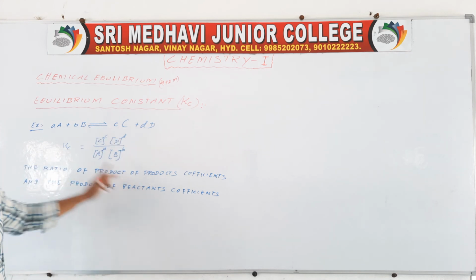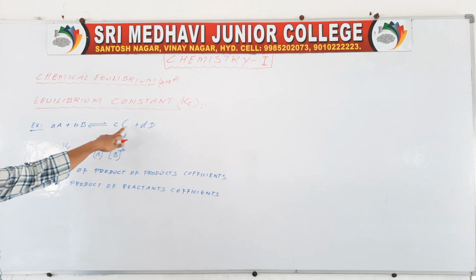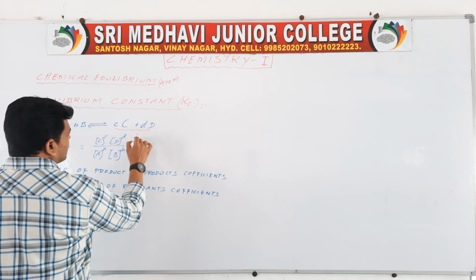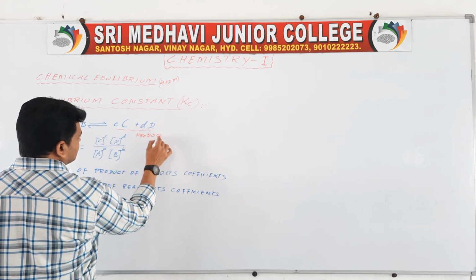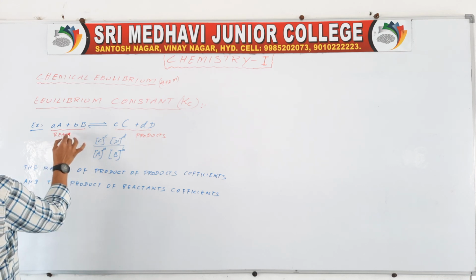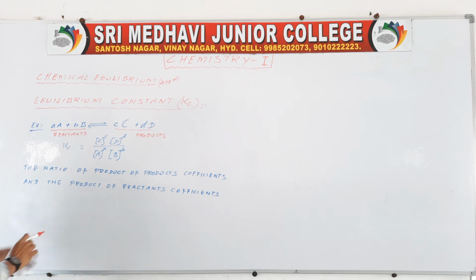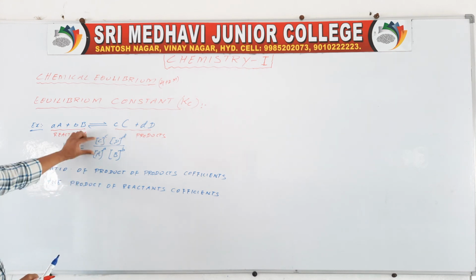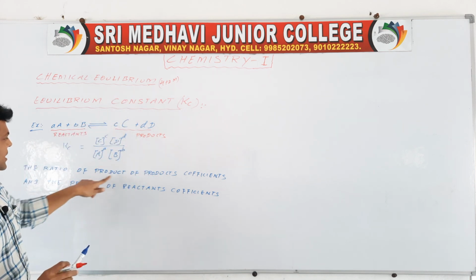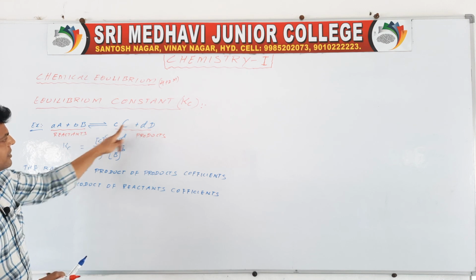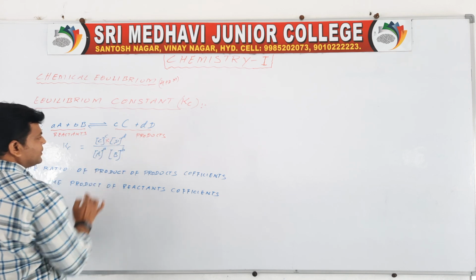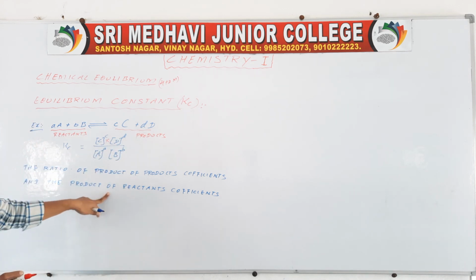Equilibrium constant Kc. So these are products, and these are reactants. It is the ratio of the product of the products, meaning multiplication, of their concentrations raised to the coefficients.